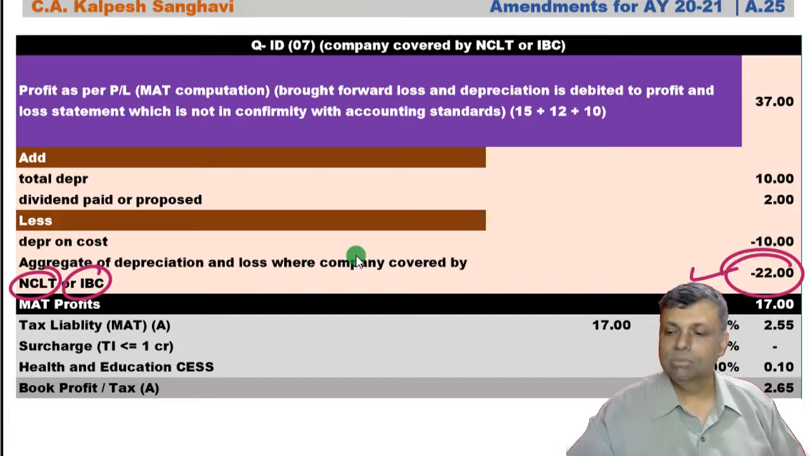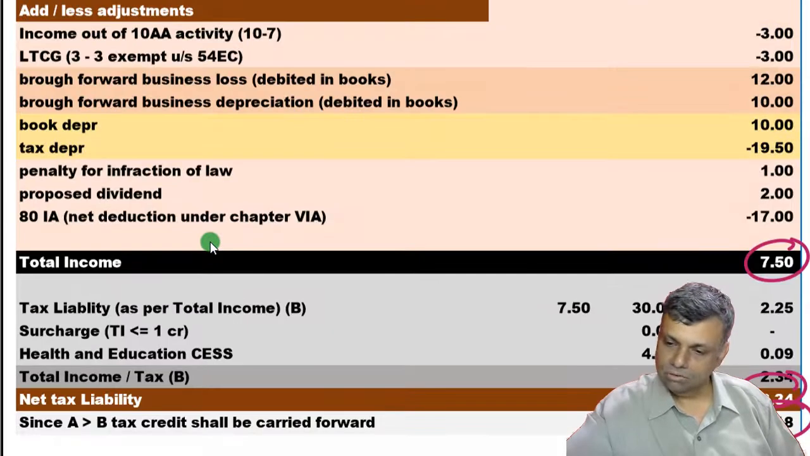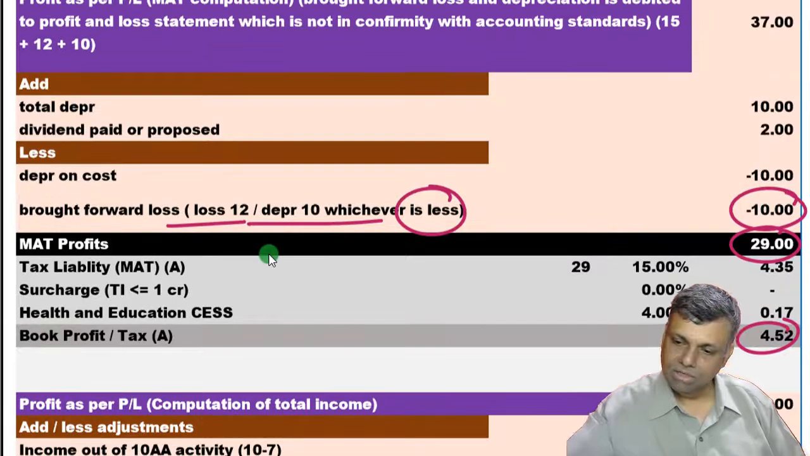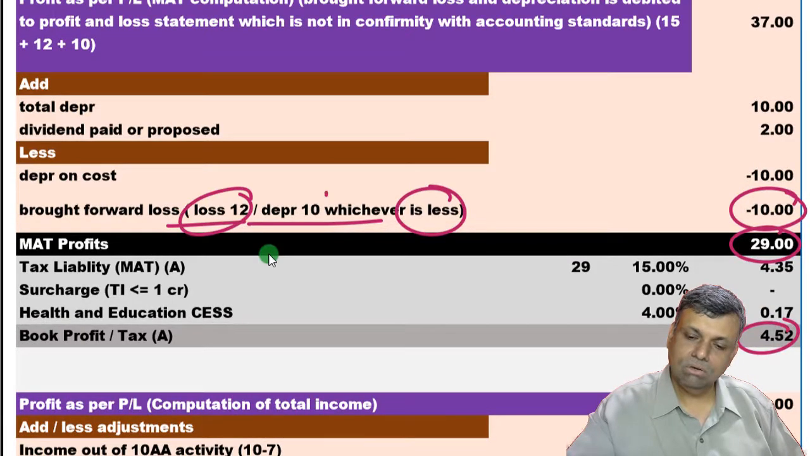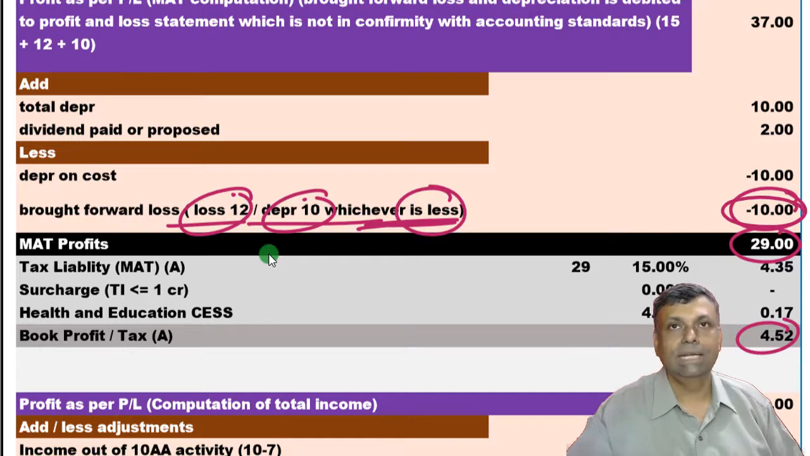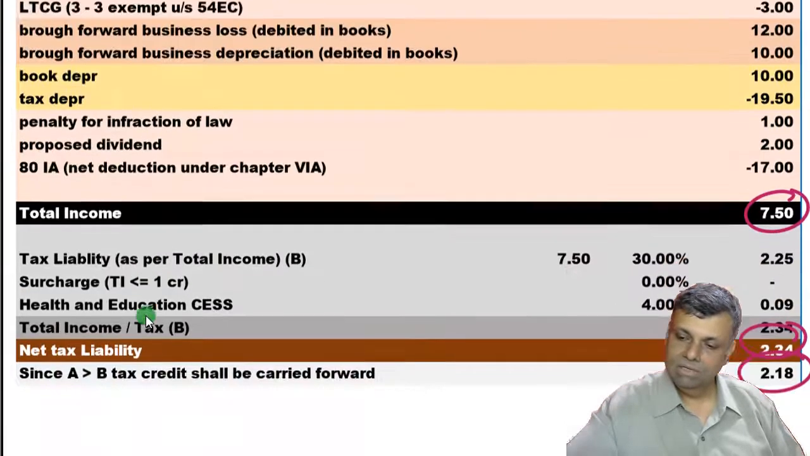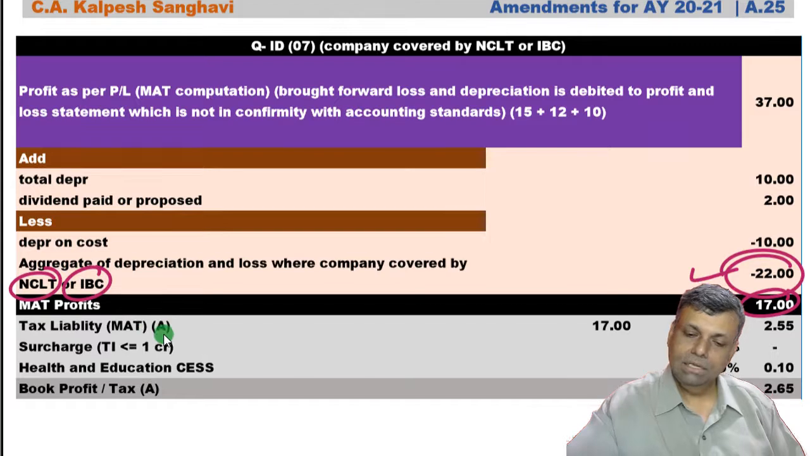So you got an adjustment under the MAT, and because of that, the consequential figures and multiplications have undergone a change. Normally your answer was C, brought forward loss or depreciation, whichever is less. So it was 12 or 10, whichever is less, and only 10 got adjusted in the MAT. But if you are covered by NCLT or IBC, then you get the aggregate.